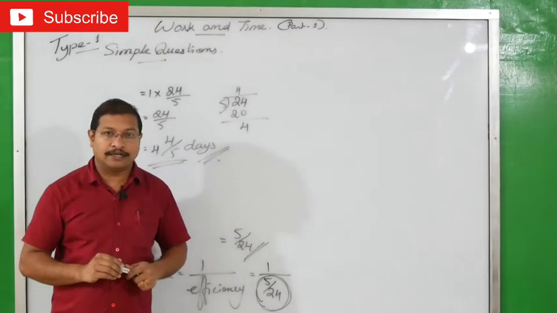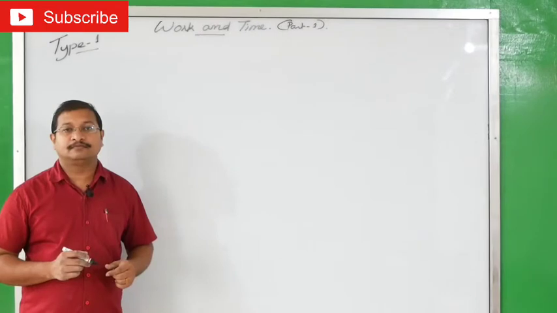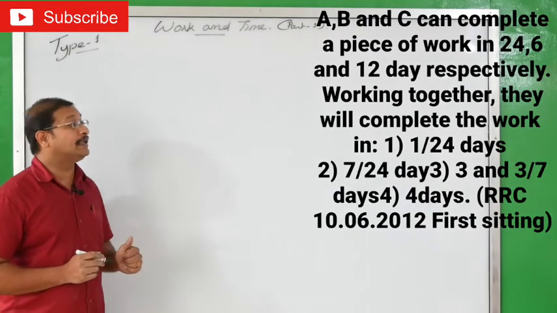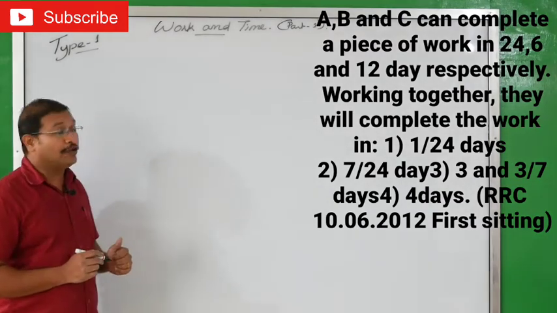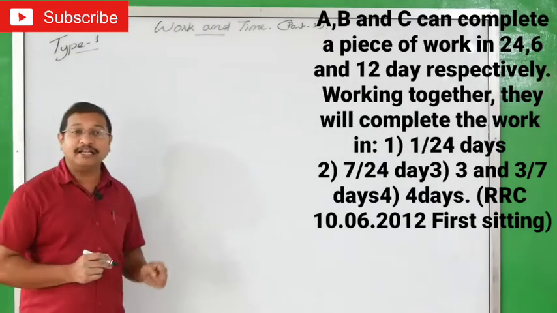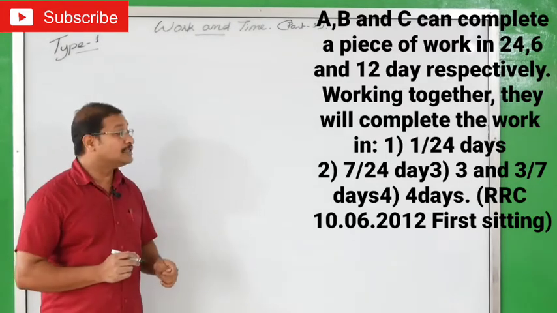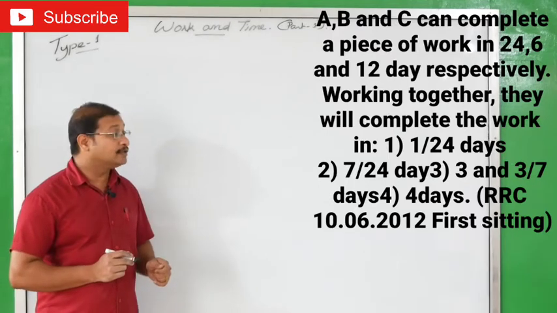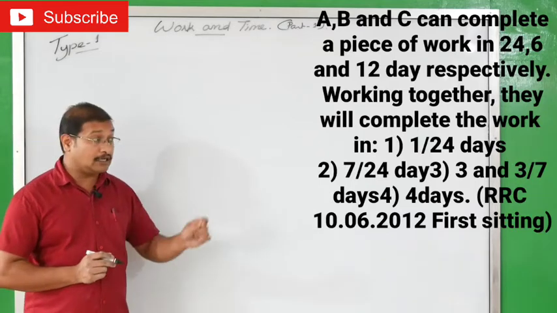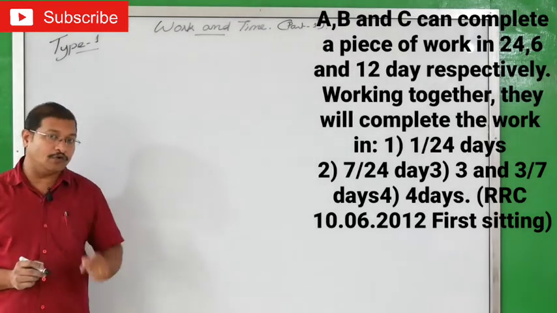Ready? So let's start the previous years' questions from some of the competitive exams. Let's see the next question. I'll read the question. A, B and C can complete a piece of work in 24, 6 and 12 days respectively. Working together, they will complete the work in: option 1, 1 by 24 days; 2, 7 by 24 days; 3, 3 and 3 by 7 days; and 4, 4 days. Of course, it came in RRC 10/6/2012 first sitting. Okay, let's start the work now.